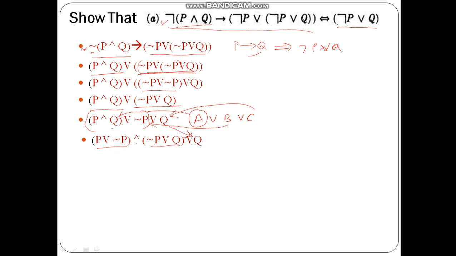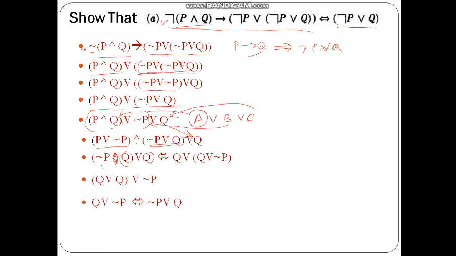If we go on solving this, we get P or not P is true, and so it becomes not P or Q or Q. So again I will rewrite this as Q or Q. Q or Q will be Q. So Q or not P, and Q or Q will be Q. So this formula becomes not P or Q. Okay, there is a small mistake by me over here.